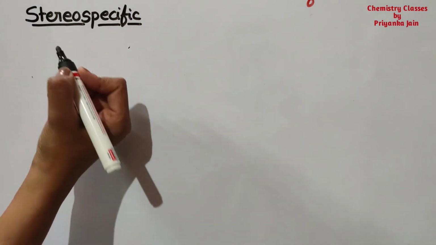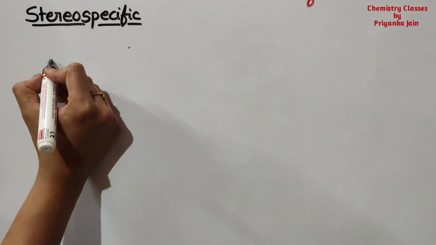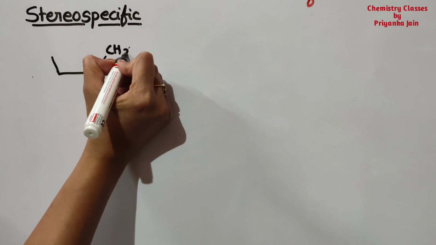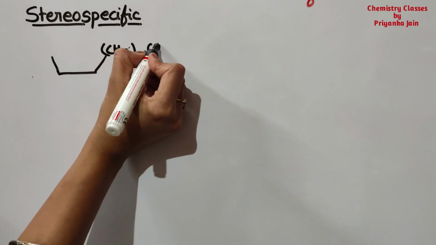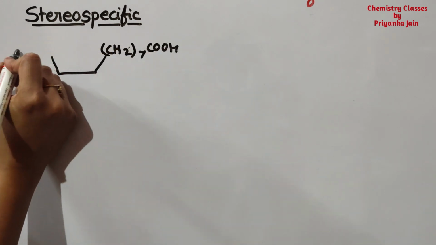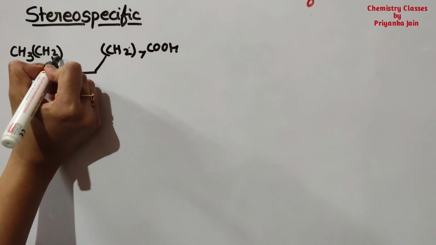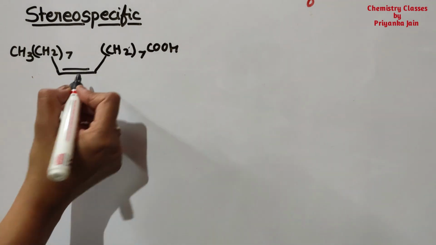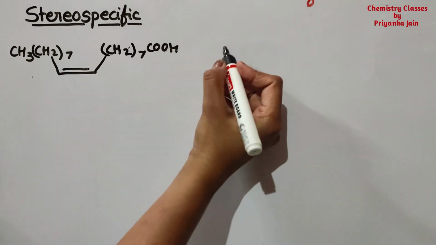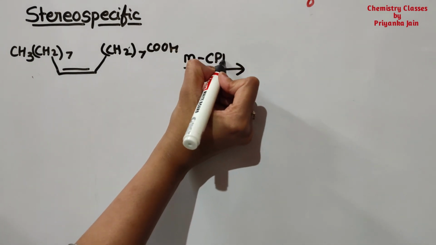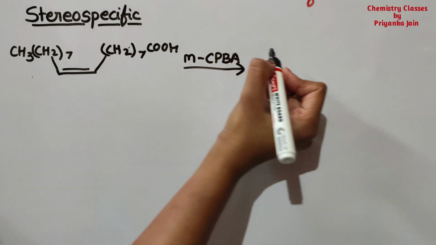For example, if we are taking the cis isomer, suppose we are taking this isomer, then see here, in this case you can see this is the cis type. So when we are treating it with MCPBA, then we are getting the cis product.